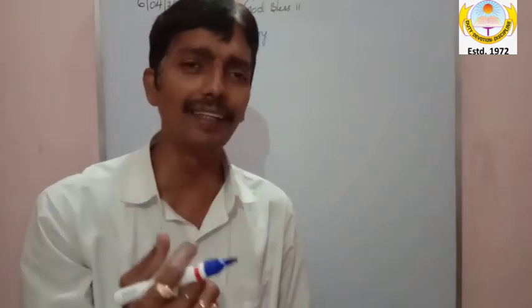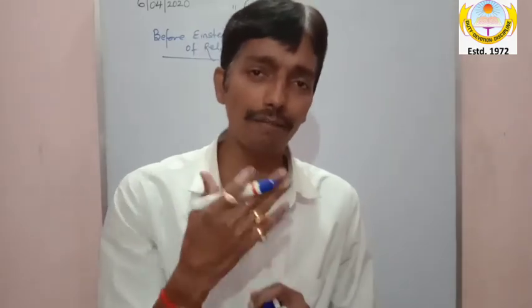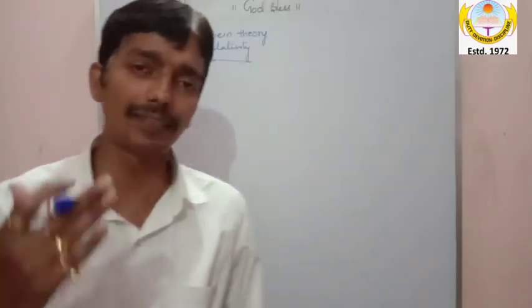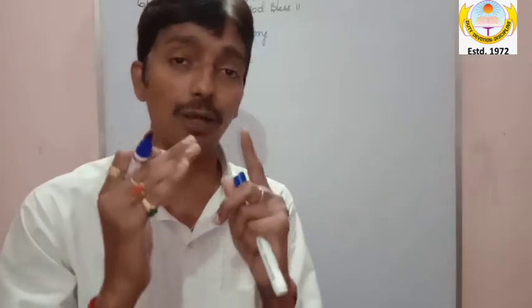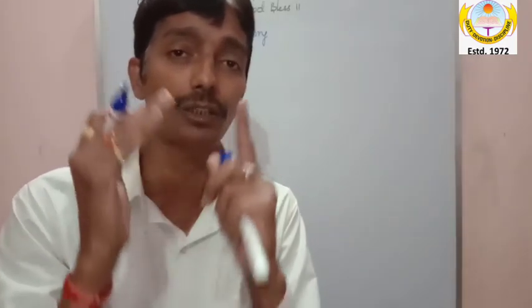When the mass of the body is not constant, I'll give you a little idea. When the speed of that body is compared with the speed of light, I repeat in short, when the speed of the body is compared with the speed of light, then the mass will not remain constant, it will keep changing.